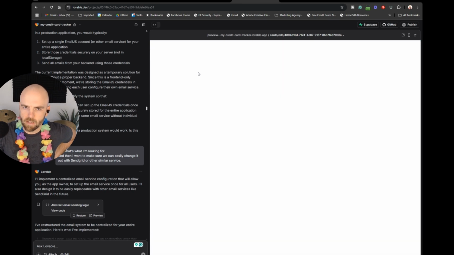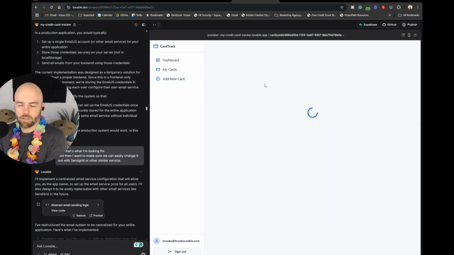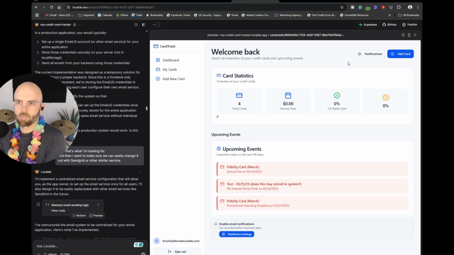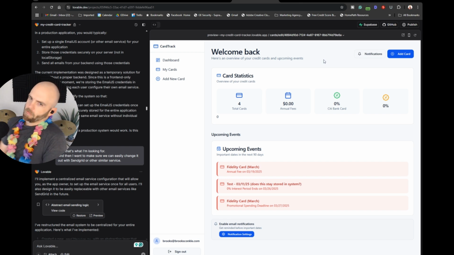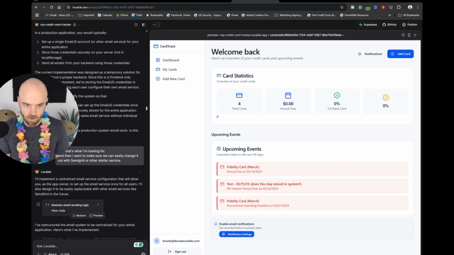So let's go back to my cards. I think this is where the notifications are. Where are the notifications? Dashboard, maybe? Interesting. I was trying to find it, right? So maybe we would want to add that notifications button on the dashboard as well. That's a user thing, right? Let me go ahead and do that while we're thinking about it, and then I'm going to show you the notifications.